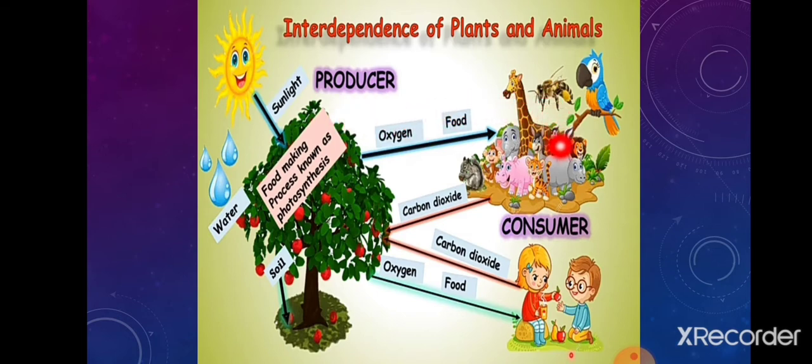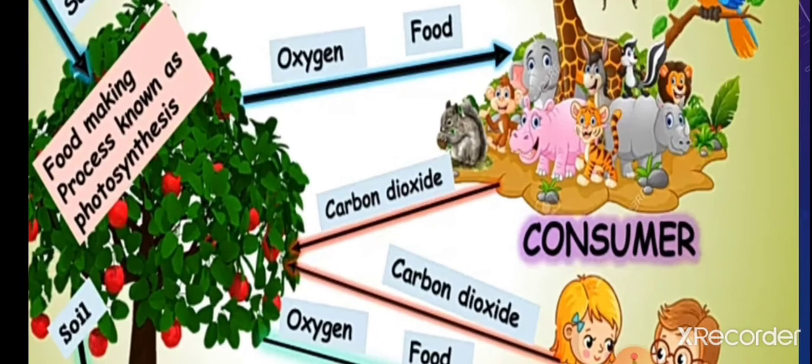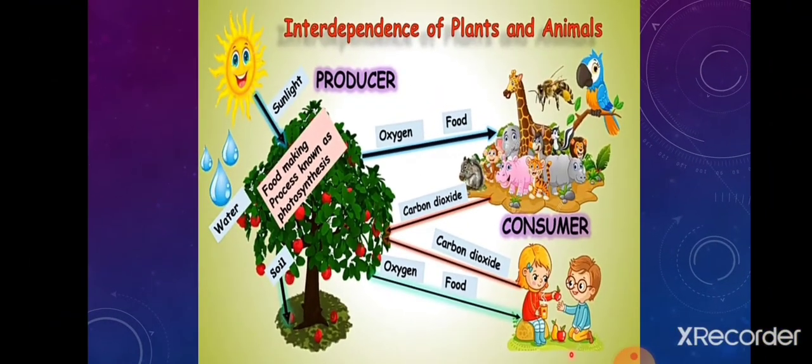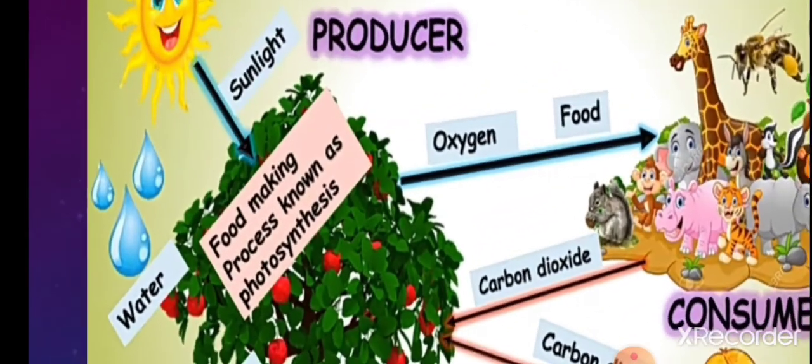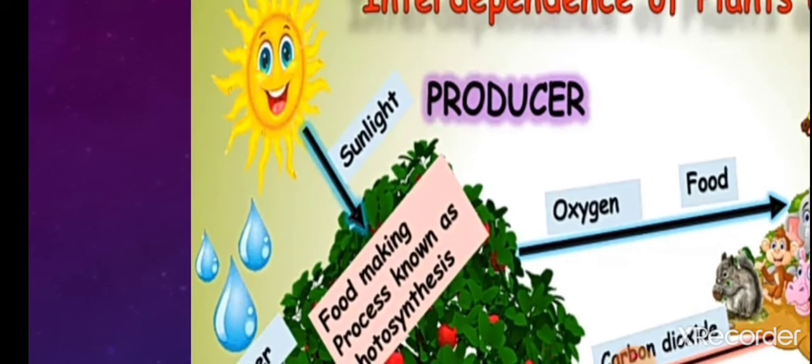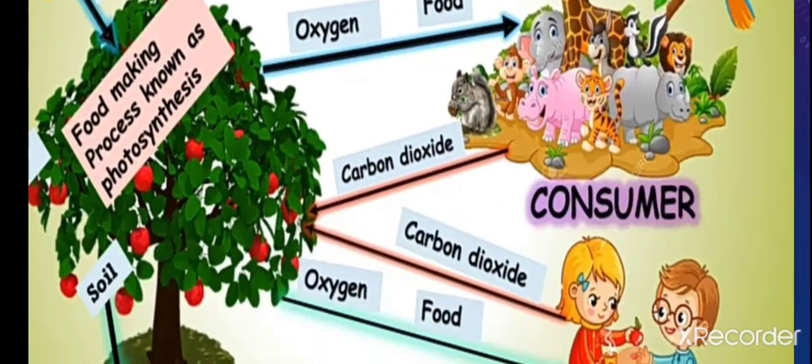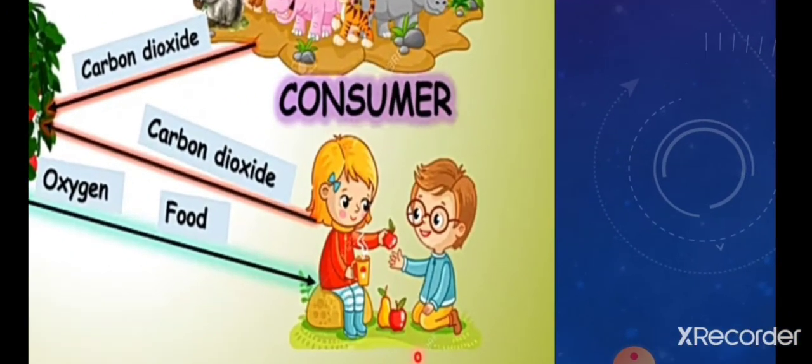They depend on plants for their food and oxygen. Hence, they are called consumers. So, plants make their own food, that's why plants are called producers. And animals depend on the plant for their food, that's why animals are called consumers.